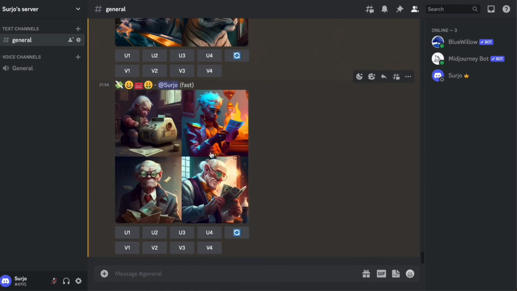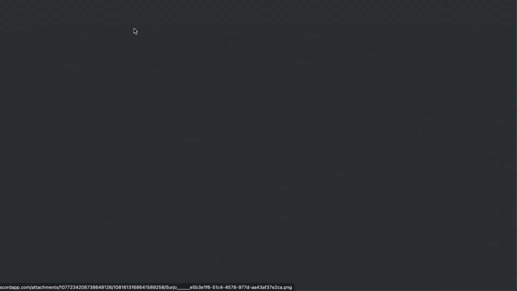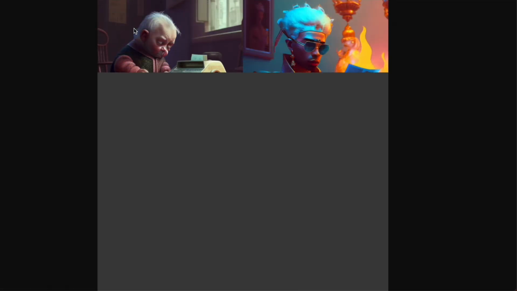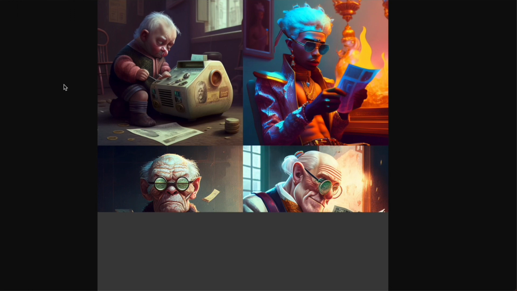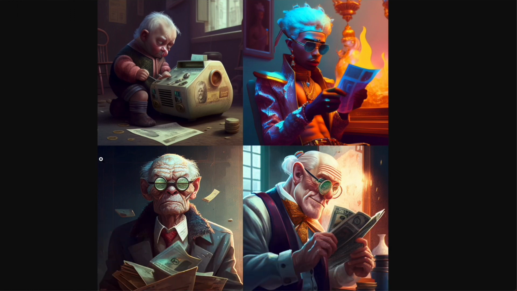So the image is formed. Let's go and see. Yeah, that's nice. We get a man counting money. Then there is no box, maybe. In the first image it has formed a box of printing money. The second one looks very creative. The third one is also good. So we move to the last one.